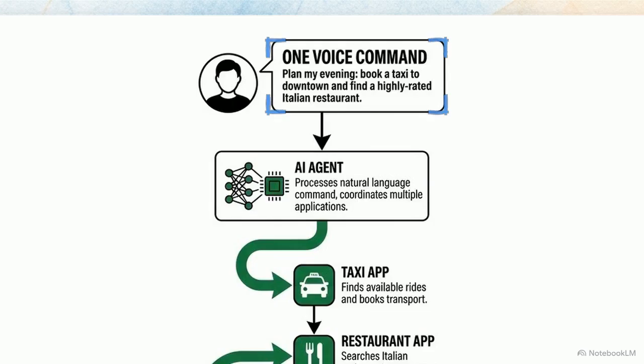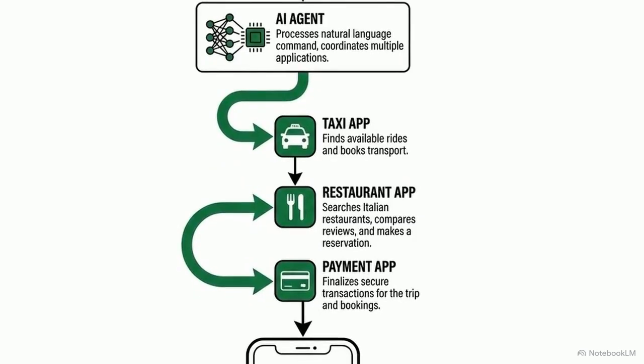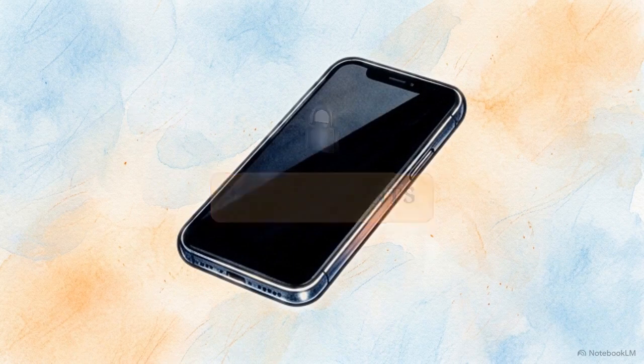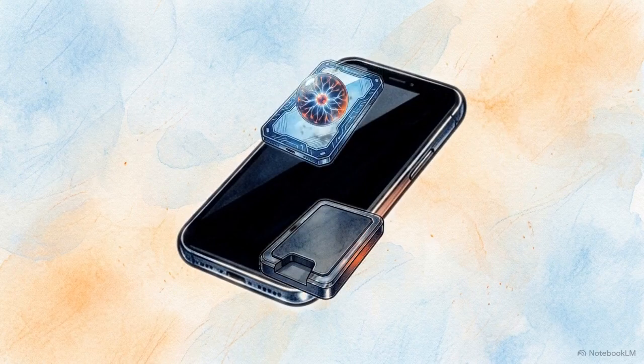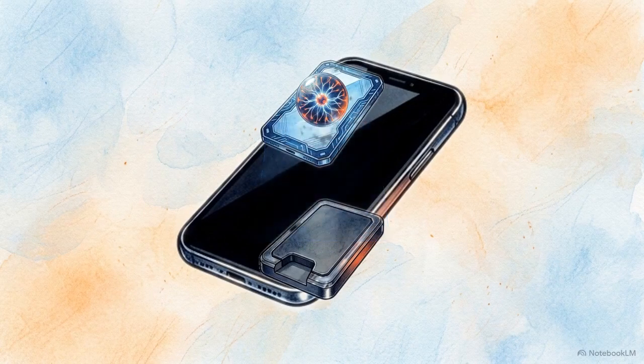This flowchart shows the process beginning with a single voice command, which the AI processing core then interprets. The agent breaks that one command into a chain of separate actions, starting with locating a ride and then moving to a restaurant reservation. Executing these steps requires a specific system-level Android permission called inject events, a capability usually reserved for accessibility tools. This allows the AI to simulate physical fingertips and read visual text directly off the display interface.